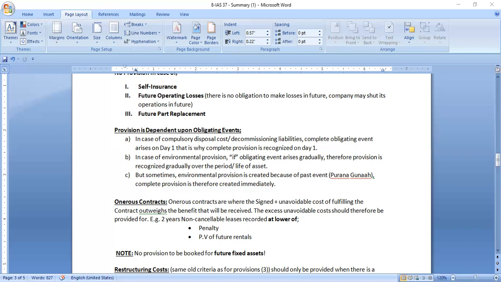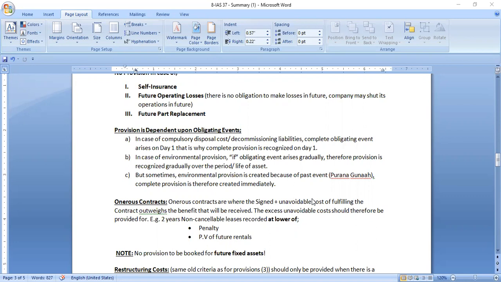Now the next topic is onerous contract. So what are onerous contracts? See here, onerous contracts are where the unavoidable cost of fulfilling the contract outweighs the benefit that will be received.